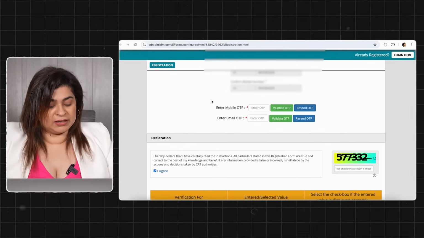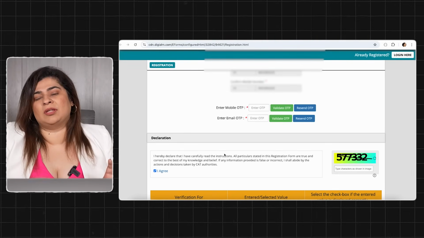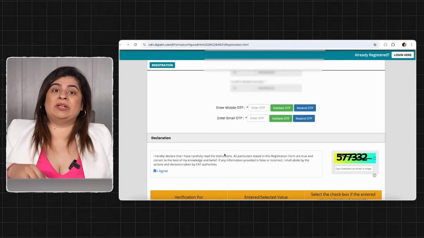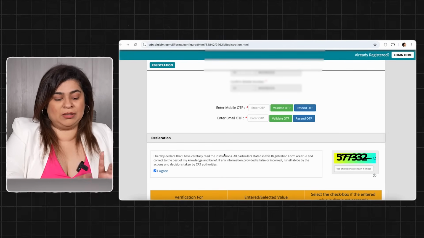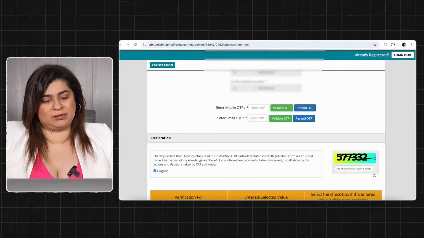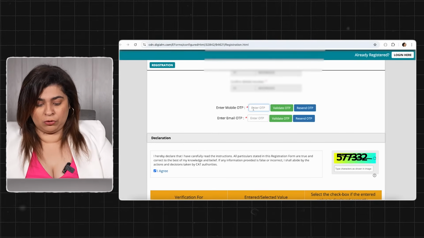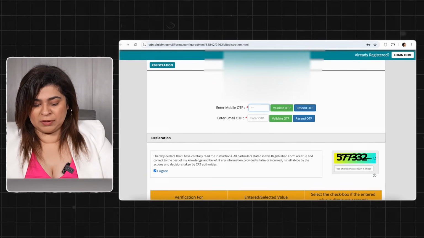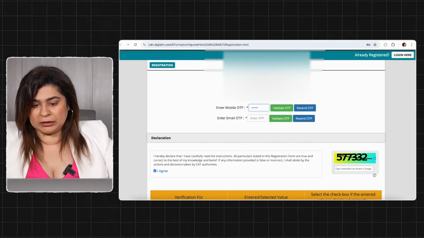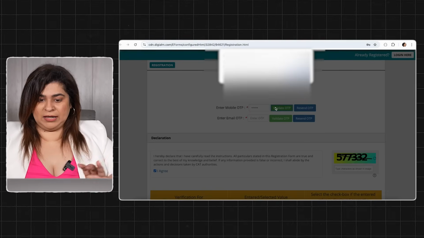Good thing is that they have added this OTP verification because sometimes people used to put in incorrect mobile phone and email address. Now at least that cannot happen. Here, remember to put your own email address and your own phone number, not mummy-papa's or someone else's, because they won't keep track. So just get the OTP.